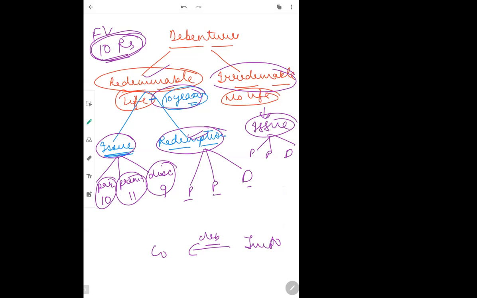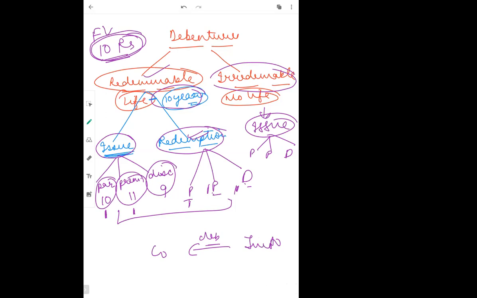Okay. Before proceeding further, one more thing. When we talk about redeemable debentures, it can be any combination. Matlab, it may happen that debentures are issued at par and redeemed at premium, or redeemed at discount, or redeemed at par itself. Similarly, debentures may be issued at premium and redeemed at par, premium, discount, anything it can be. And similarly, it happens with discount. Any combination can happen.